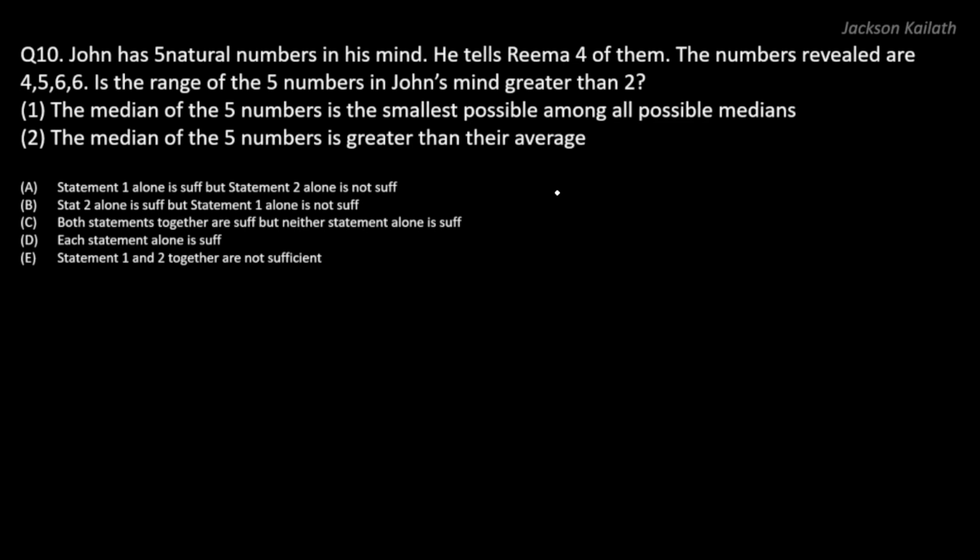Now we are given 2 statements over here. Statement 1 says the median of the 5 numbers is the smallest possible among all possible medians, and statement 2 says the median of the 5 numbers is greater than their average. Pause the video, give it a try, and then let's solve this question together.